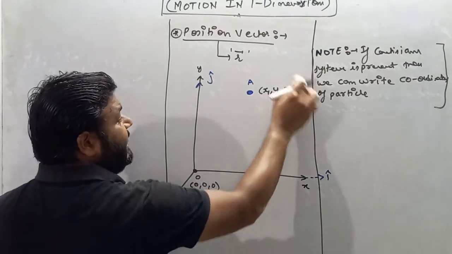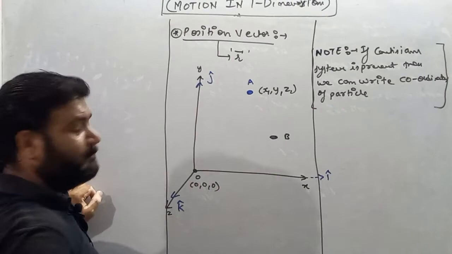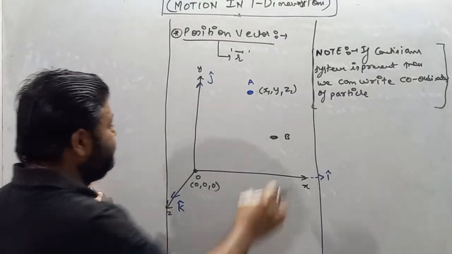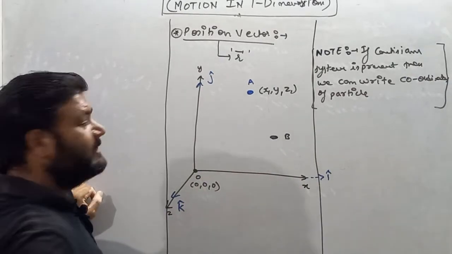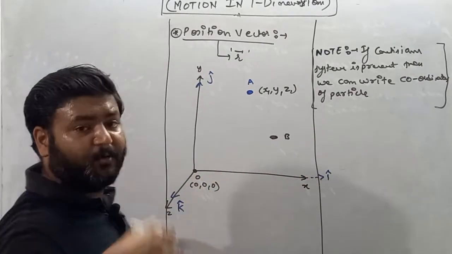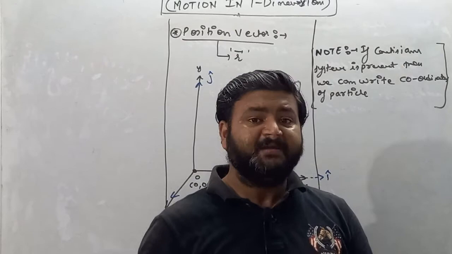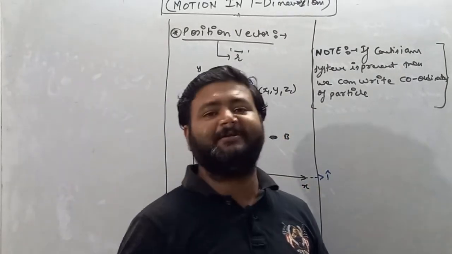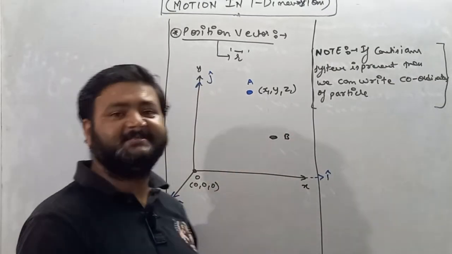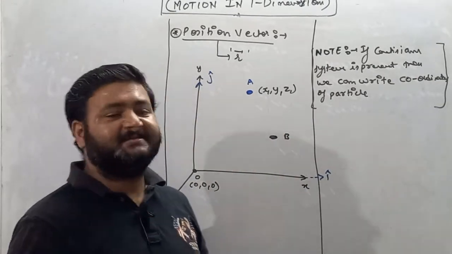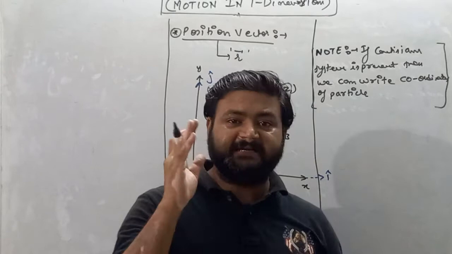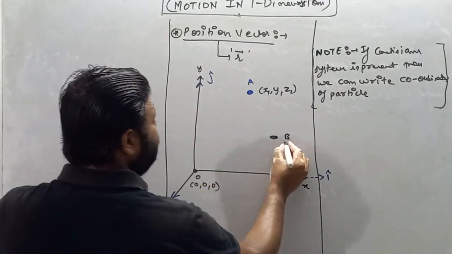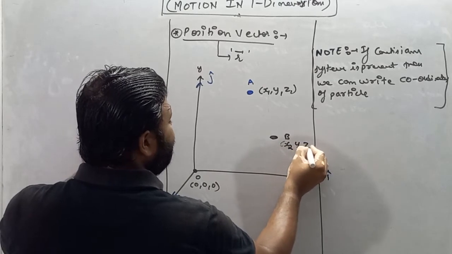So B cannot carry similar coordinates. If point B is present in the Cartesian system, then B carries some different coordinates. If the position of a point, particle, or body changes in the Cartesian system, then it must be considered that its coordinates also change. So the new coordinates of B are x2, y2, z2.